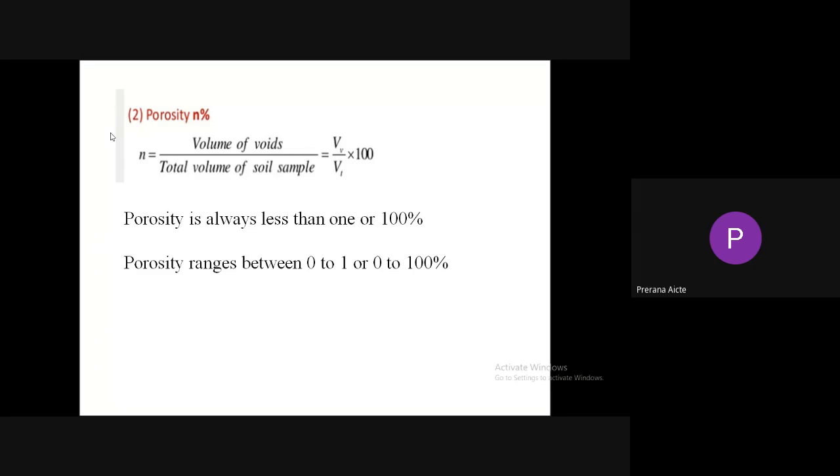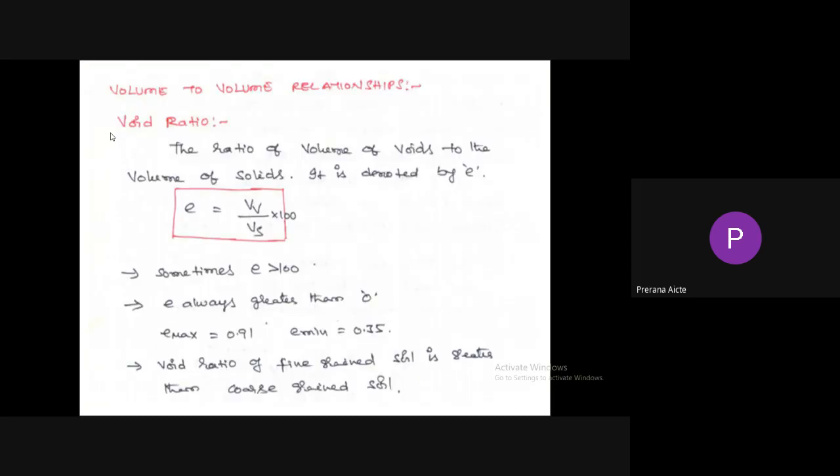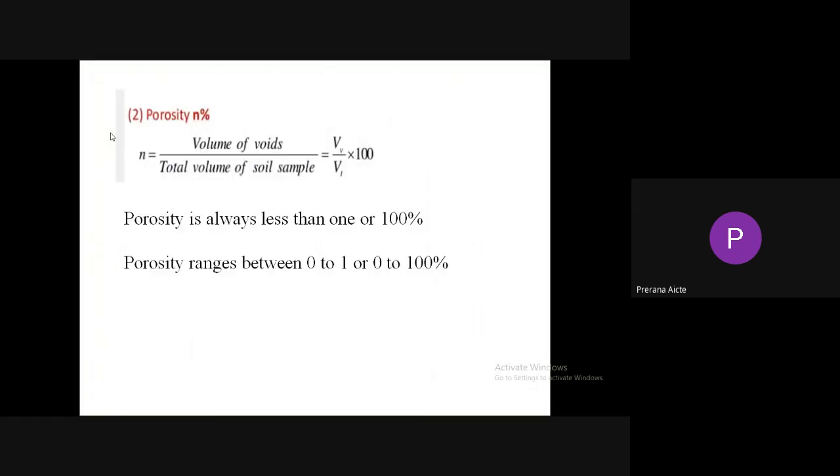If it is given in percentage, it is less than 100%. So porosity ranges between 0 to 1 or 0 to 100%. In void ratio, volume of voids is compared with the volume of solids. In porosity, volume of voids is compared with total volume of soil sample.